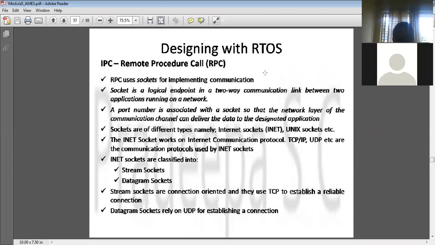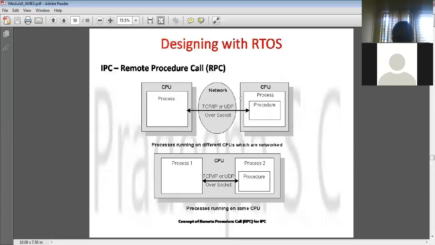There will be a question on this: explain remote procedure call, that is RPC. This is also one of the mechanisms of inter-process communication. The one thing you have to remember here is that the two processes are not on the same computer system. They are on different computer systems, that is, two computers talking to each other. How do they talk? With the help of sockets, and the two protocols used are TCP/IP and the User Datagram Protocol. This is what is shown here.